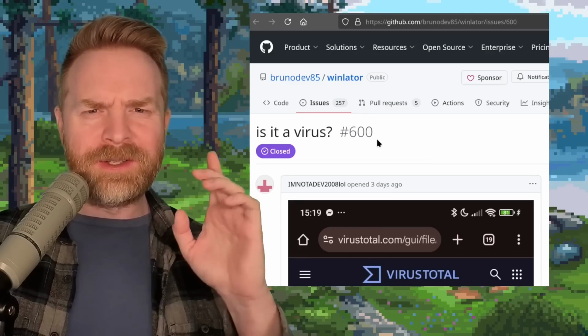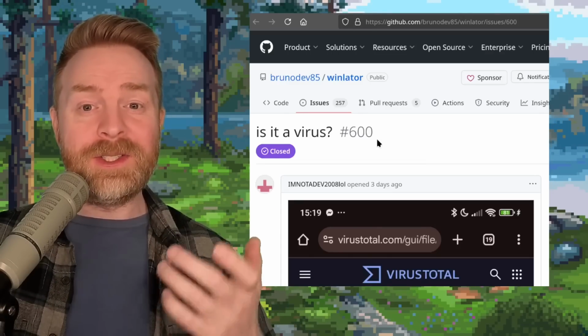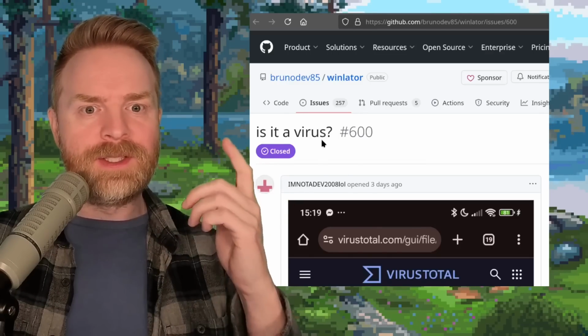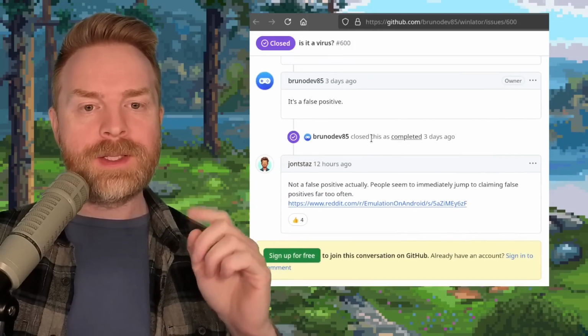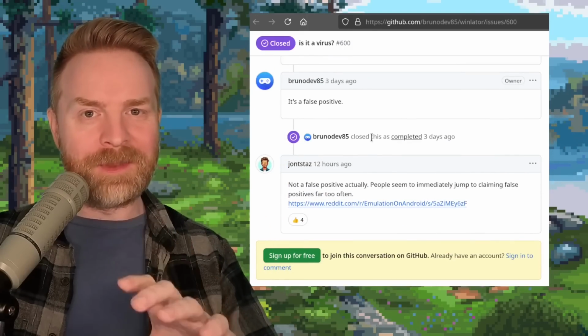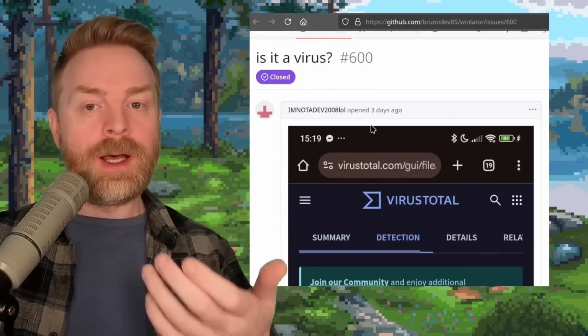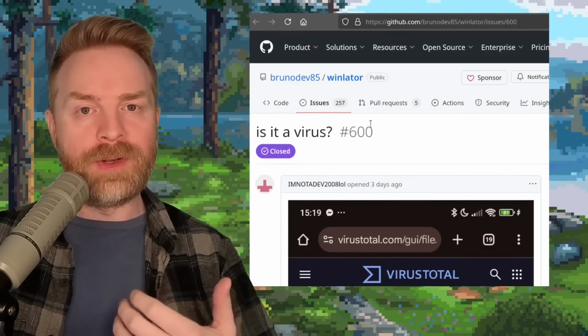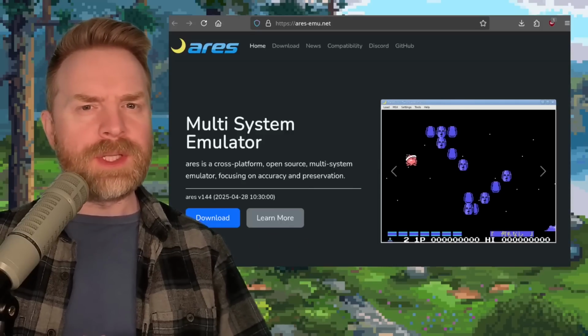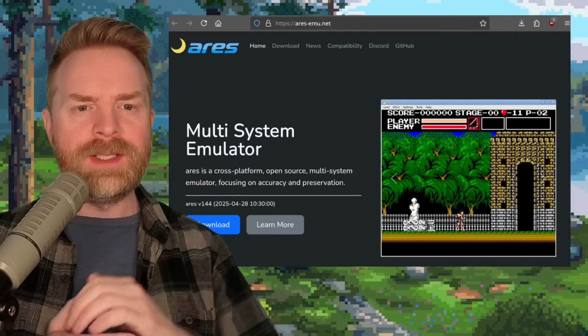On a side note here, just a few days ago, someone raised an issue over on the Winlator GitHub and asked if it is a virus. And the developer behind Winlator says it's a false positive, which may not necessarily be the case. I would say there's a lot of gray area here, and this to me is just enough not to trust this emulator moving forward.